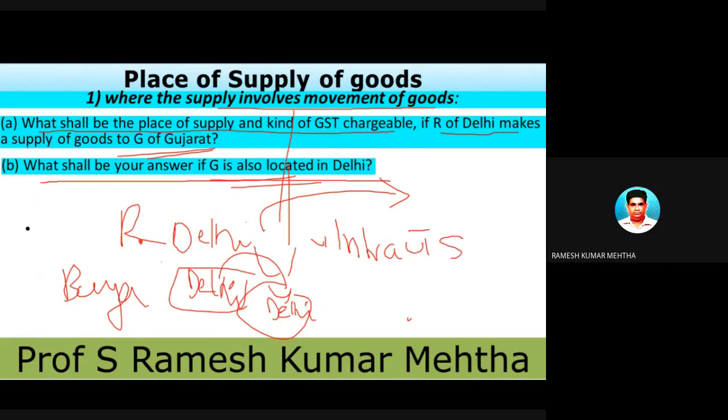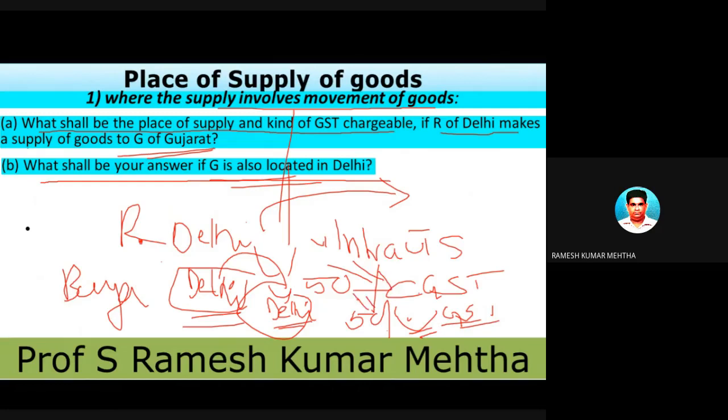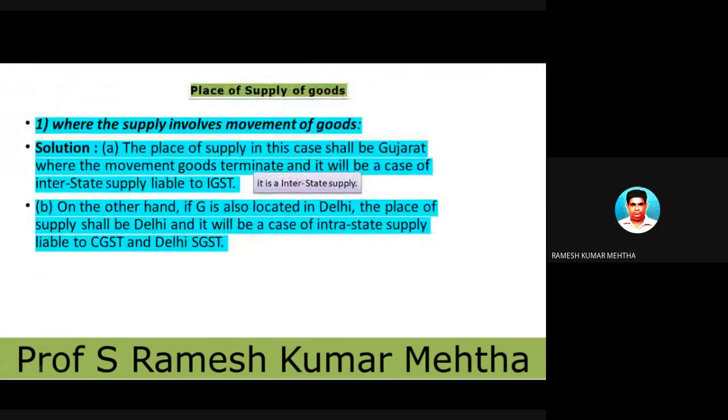So here also we are going to levy CGST, central, and UTGST. 50% will be towards central GST and 50% towards UTGST. Delhi is not a state, so we are going to levy UTGST, Union Territory Goods and Services Tax. 50% towards CGST and 50% towards UTGST. Hope you have understood this point. Next one. Let's take one more example.